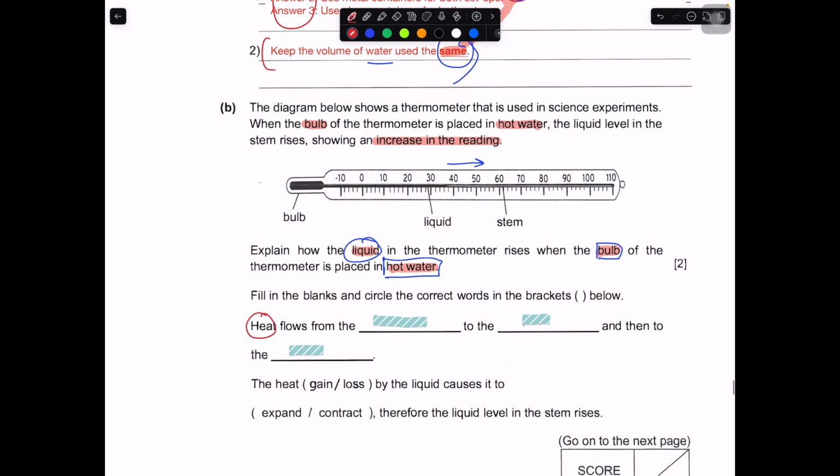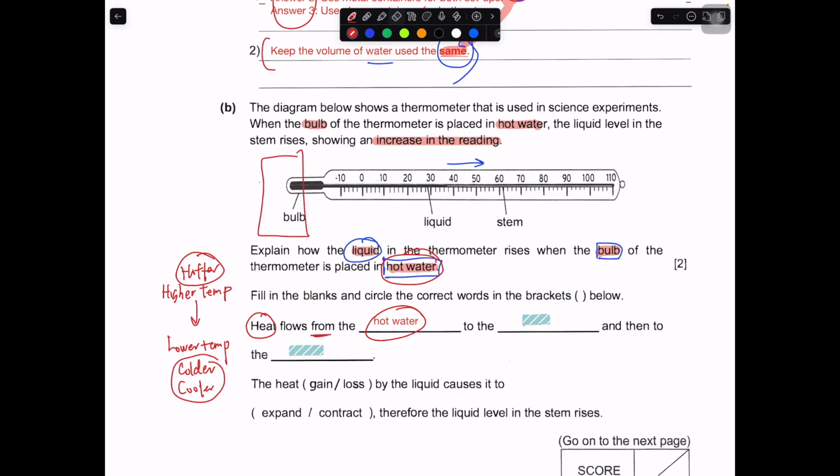So heat always flows from higher temperature to lower temperature, or from a hotter place to a colder or cooler place, right? So in this case, you have to identify where the hotter place is. The hotter place will be the hot water. So this part must be hot water. So heat flows from hot water to where? If you put the hot water over here, it will flow to where first? It will flow to the bulb. Okay?